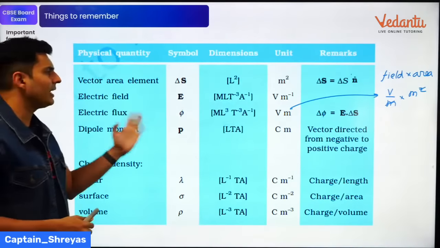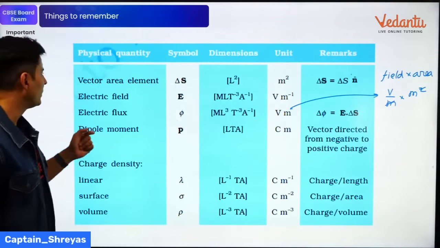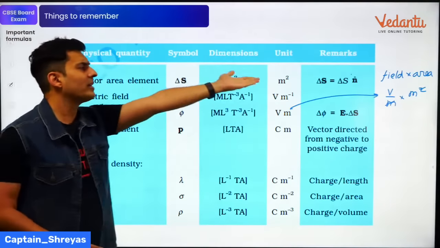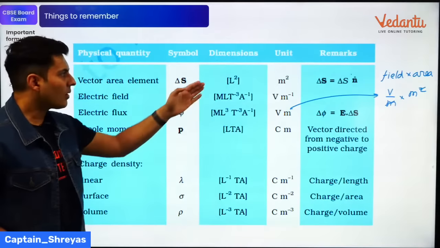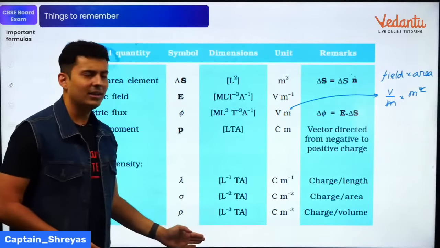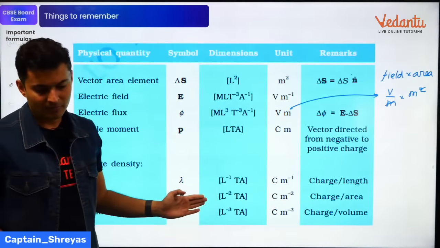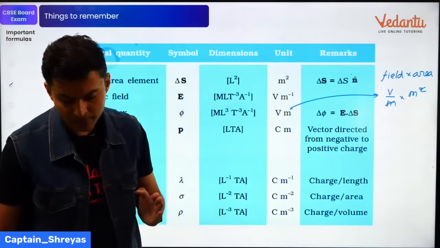Take electric field. Electric field is volt per meter, like I just told you. The area is obviously meter square. So if you know the units, you can easily know the dimensions as well. Clear, guys? Everyone with me?